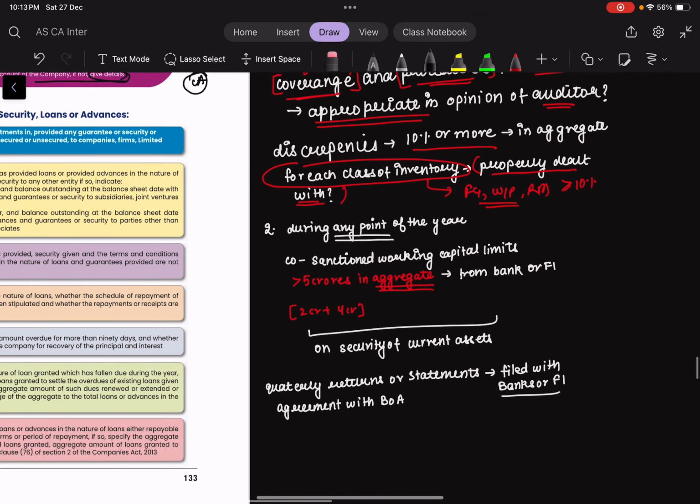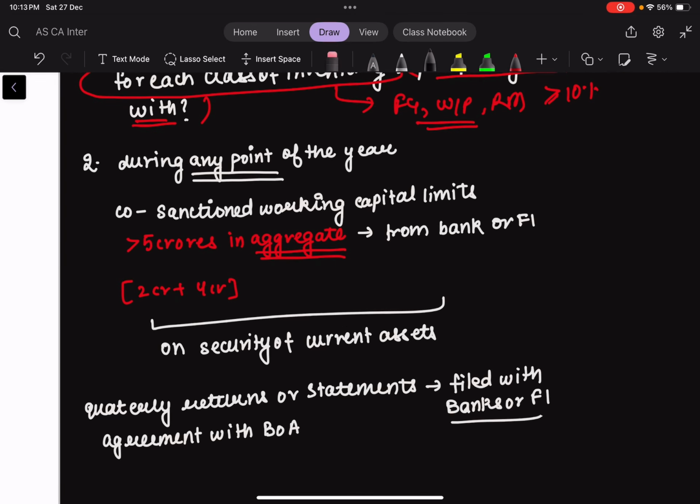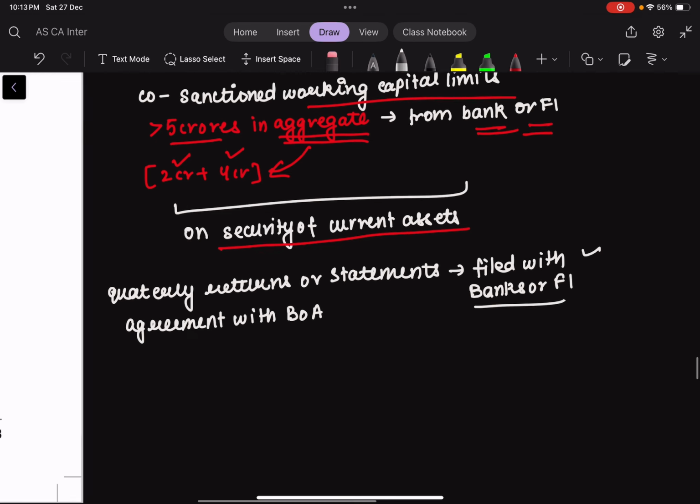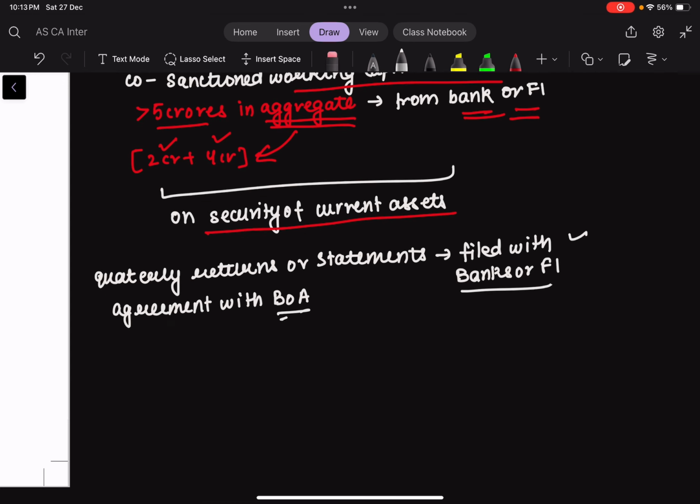So if we revise this quickly, if during any point in the year the company has been sanctioned working capital limits of more than 5 crores in aggregate, that is, during the entire year, so it can be 2 crore or 4 crore, but if it is more than 5 crores in aggregate from a bank or financial institutions on a security against the current assets, then we have to report that. And whether the quarterly returns and the statements which are filed with the banks or financial institutions are in agreement with the books of accounts, and if they are not, then we have to give details.